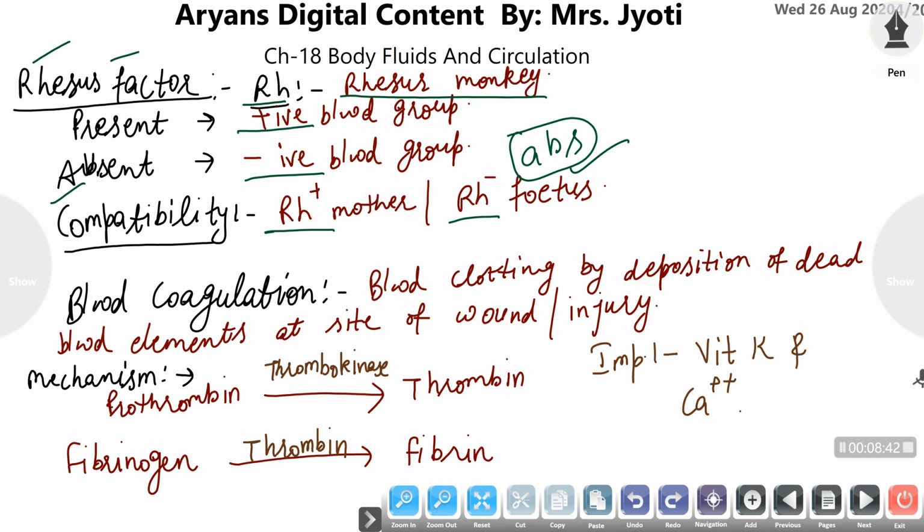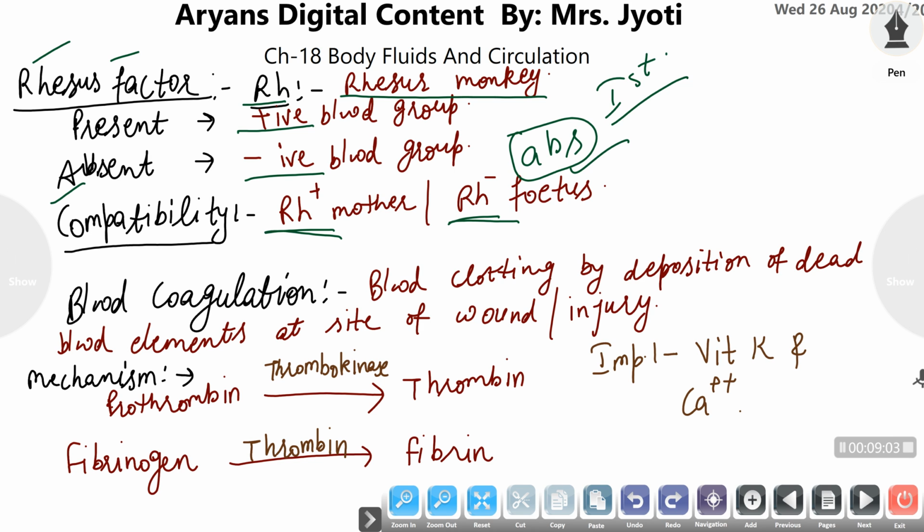Now the compatibility factor comes into action in the case of an Rh negative mother and an Rh positive fetus. In the first pregnancy, the blood of the two is separated by the placenta, so there is no transfusion of blood between mother and fetus.